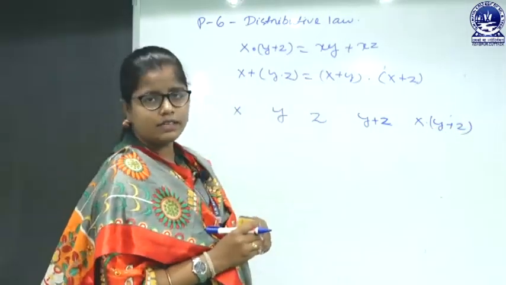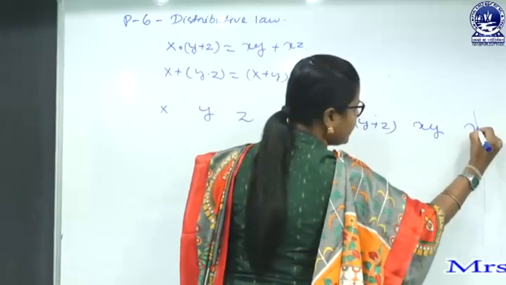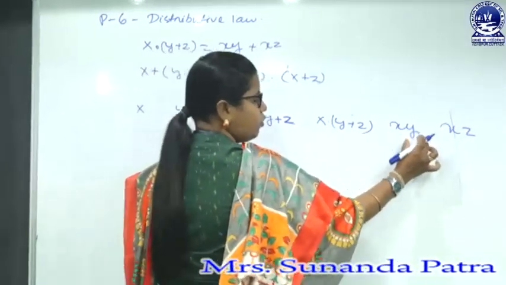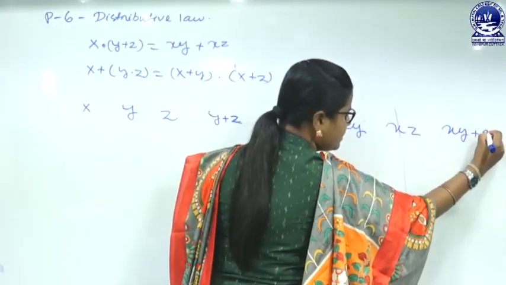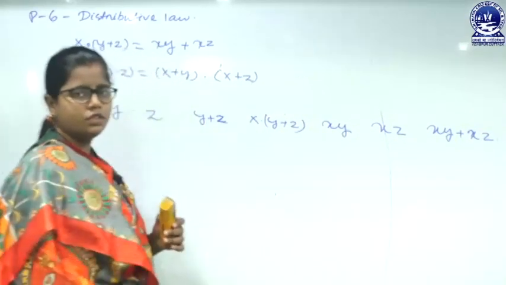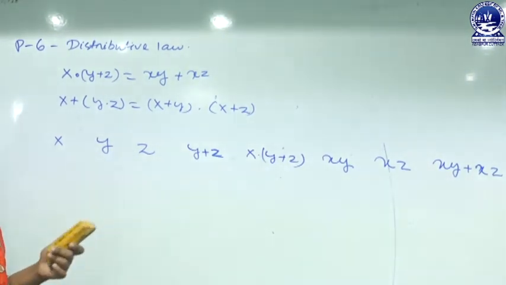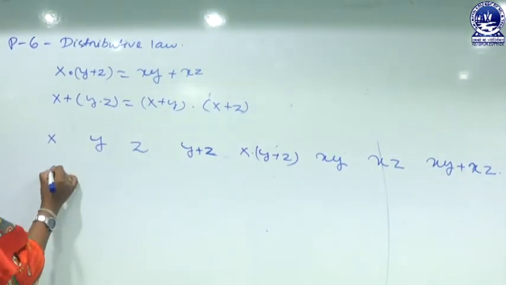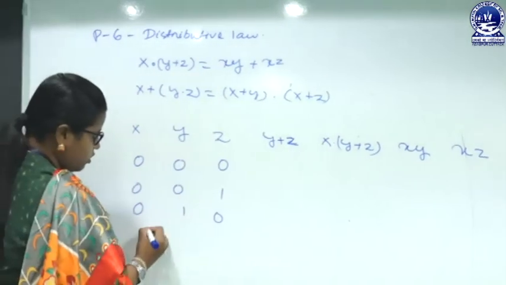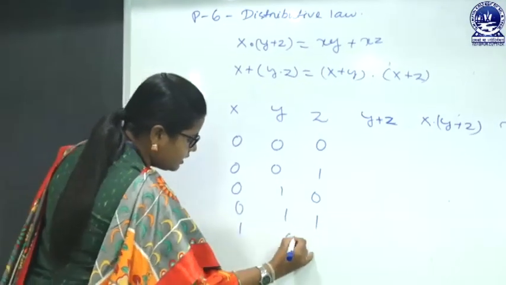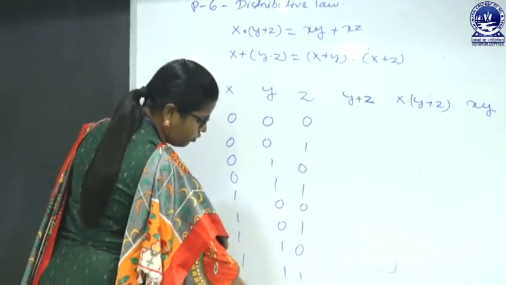Next, on the right hand side we have xy and xz, and after evaluating both xy and xz we have to add them. So the last column will be xy plus xz. So let's have the truth table here. We have 3 inputs, so we will have 8 different combinations of 0, 1: 000, 001, 010, 011, 100, 101, 110 and 111.